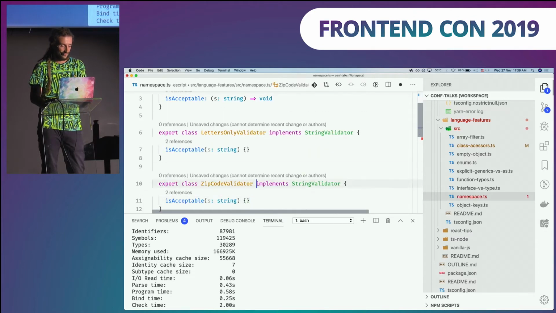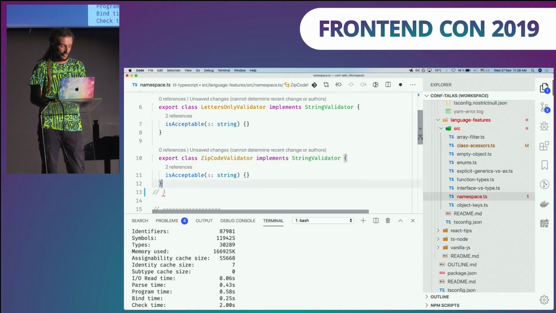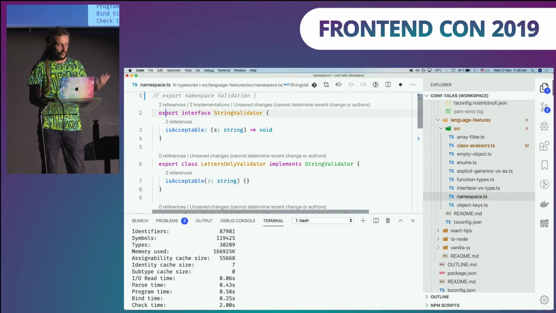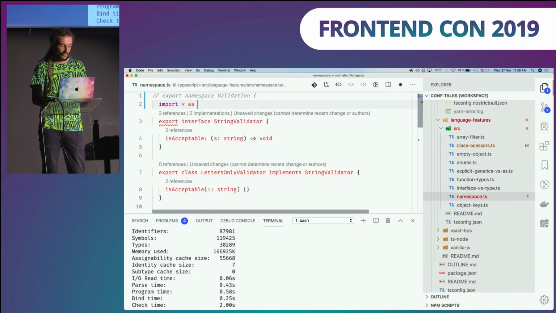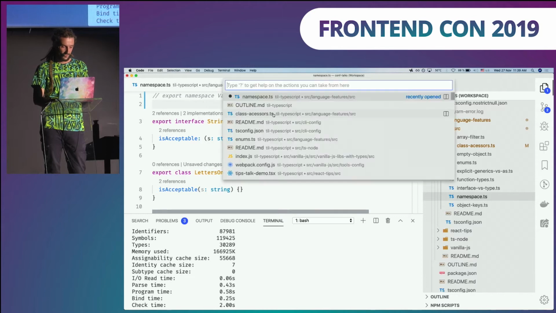It isn't part of the language, so just use exports and imports, and if you really need to namespace something, you can use import star as your foo, right? And your foo is going to be your namespace. So again, you're using idiomatic JavaScript while leveraging TypeScript. So please don't use namespaces.